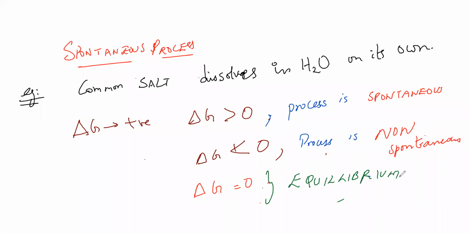And there is a small formula for this. If it is at equilibrium, delta G is equal to minus RT ln K. ln is for base e and log is, as I already told you, for base 10.